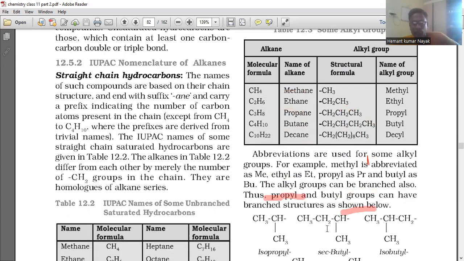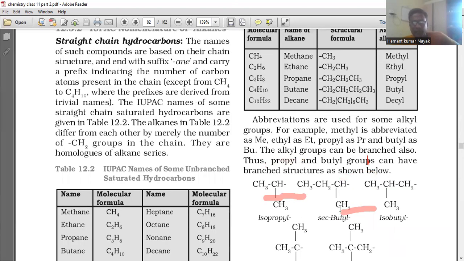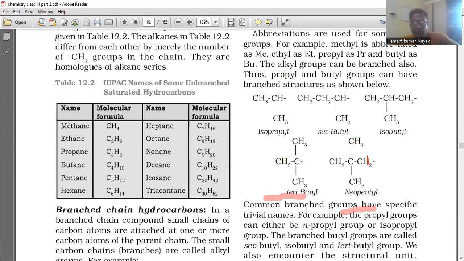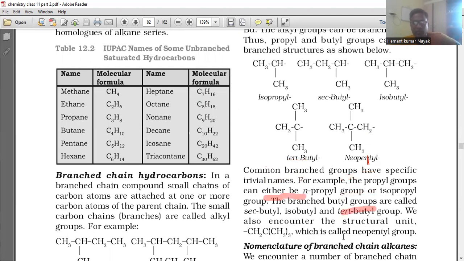Abbreviations are used for some alkyl groups. For example, methyl is abbreviated as Me, ethyl as Et, propyl as Pr, and butyl as Bu. The alkyl groups can be branched. Also, the propyl and butyl groups can have branched structures as shown below: isopropyl, secondary butyl, isobutyl, tertiary butyl, neopentyl. Common branched groups have specific trivial names. For example, the propyl group can either be an n-propyl group or an isopropyl group. The branched butyl groups are called secondary butyl, isobutyl, and tertiary butyl groups. We also encounter the structure (CH3)3CCH2, which is called the neopentyl group.